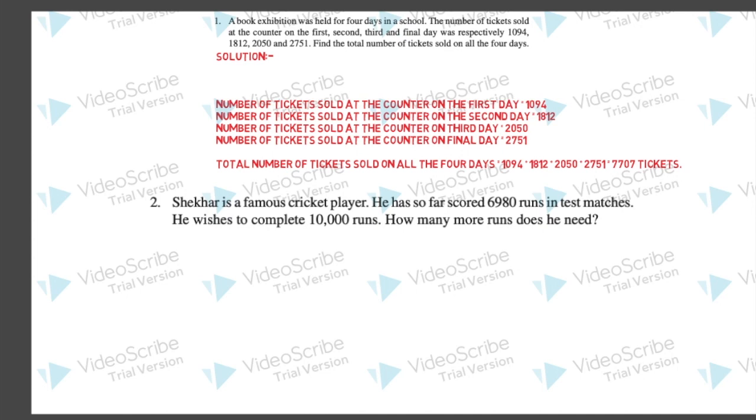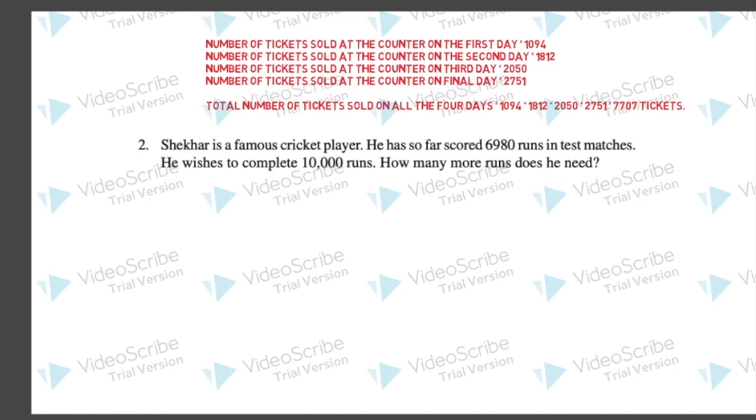Now question number 2. Shekhar is a famous cricket player. He has so far scored 6,980 runs in test matches. He wishes to complete 10,000 runs. How many more runs does he need? So in this question, try to understand what we have to find out. How many more runs? So that means he has scored 6,980 and he wishes to complete 10,000. So we will do subtraction here.